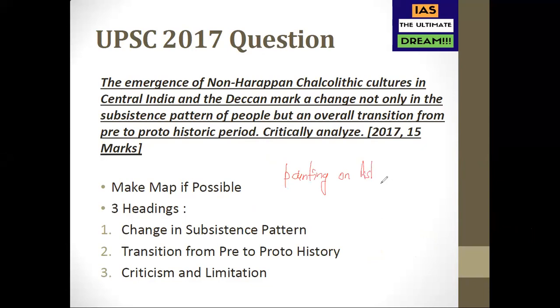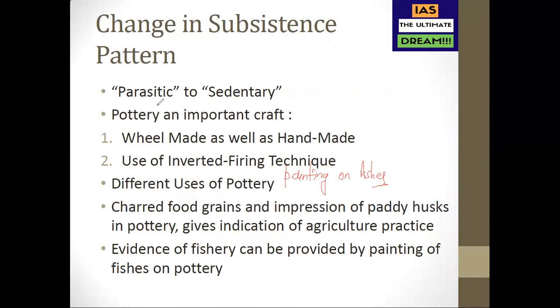So all these are giving evidence of change in subsistence pattern. So this is what we are talking about: change in subsistence pattern, from nomadic to sedentary, pottery as an important craft, wheel made as well as handmade, use of inverted firing technique, different uses of pottery, and all these things we have just discussed. So this is the first part. What will be the second part of this question?